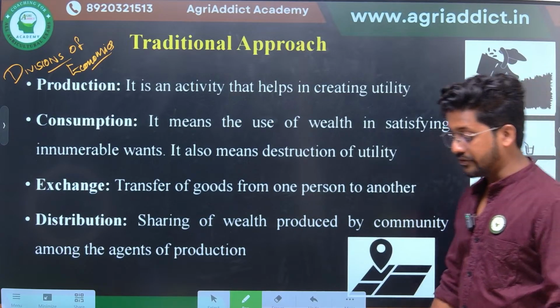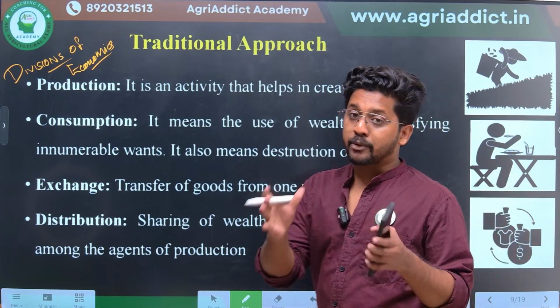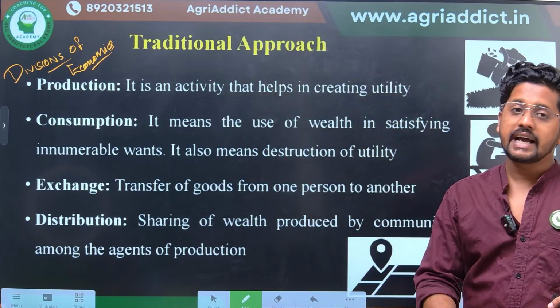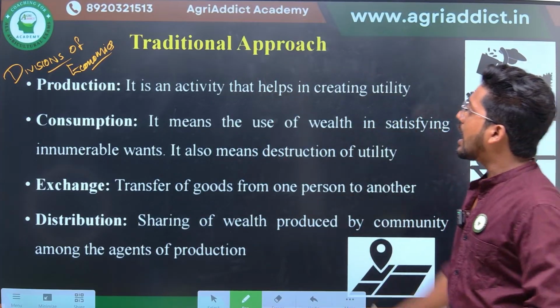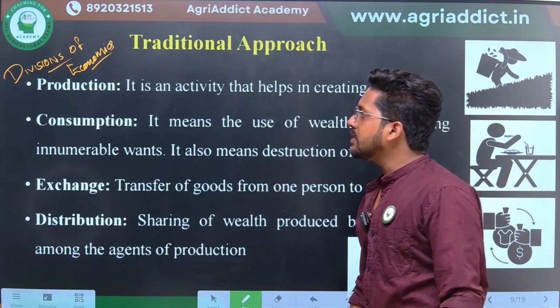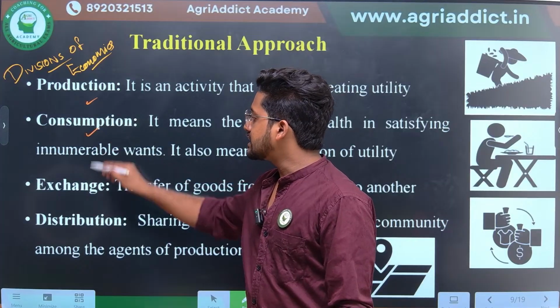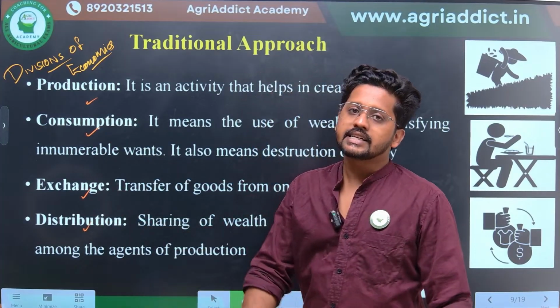Coming to the divisions of economics. There are two approaches to understand the divisions of economics. The first one is the traditional approach and the second one is the modern approach. According to the traditional approach, economics is divided into four major concepts, that is production, consumption, exchange and distribution. Let's take an example.